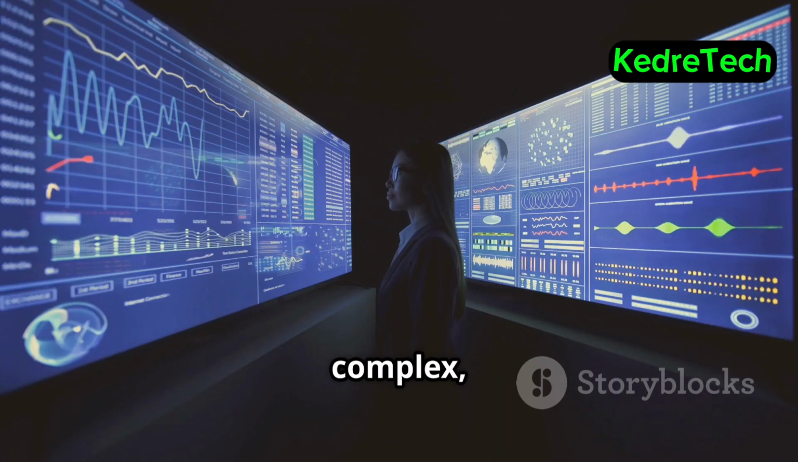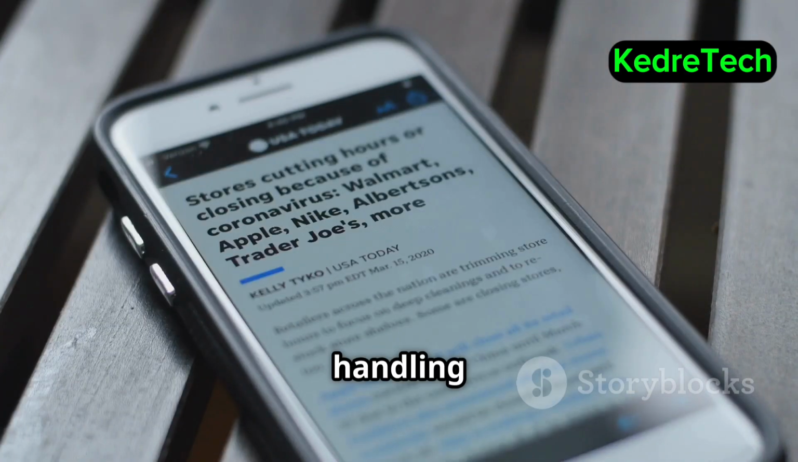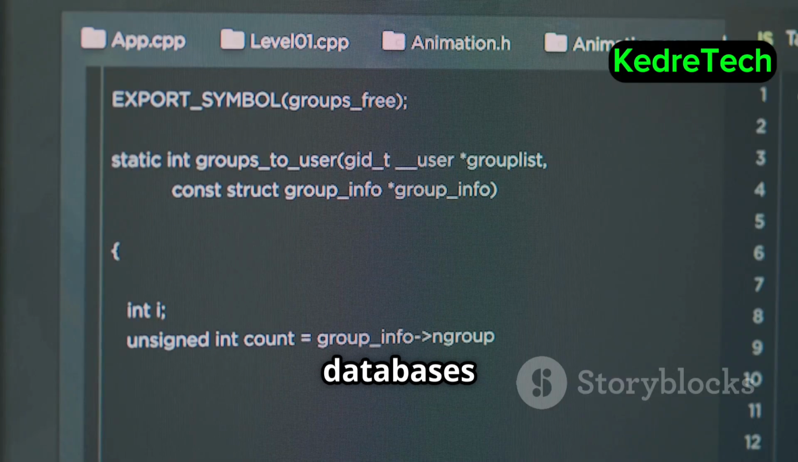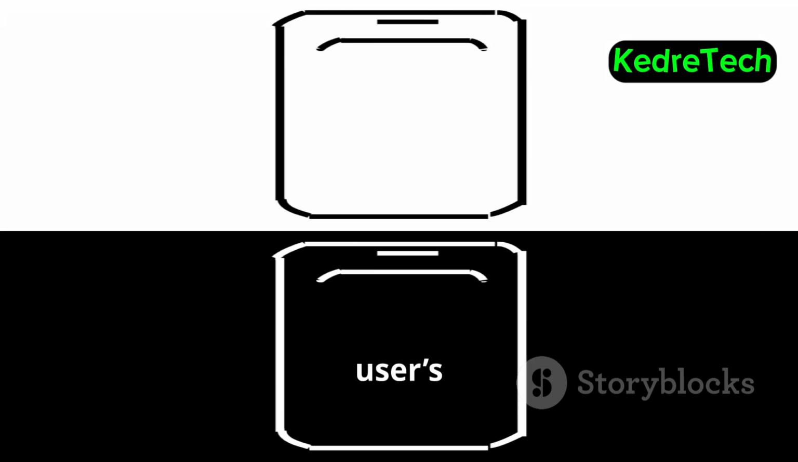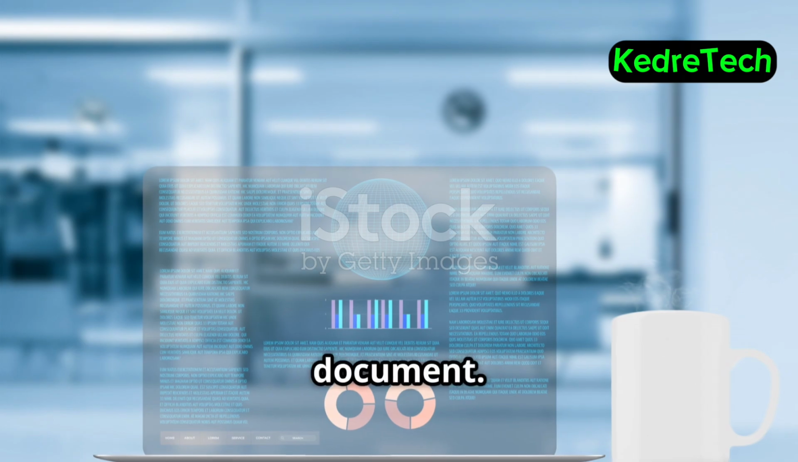As data grew more complex, NoSQL databases emerged. They're flexible, handling everything from social media posts to sensor data. NoSQL databases can store data as key value pairs or documents, often using formats like JSON. For example, a user's entire profile, name, interests, followers, can be stored in a single document.